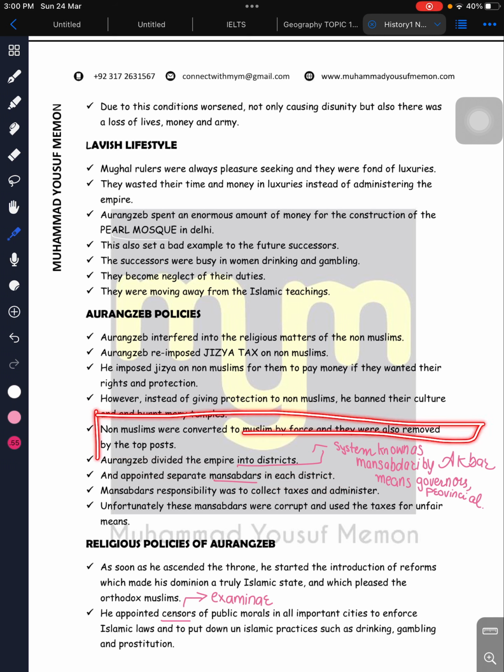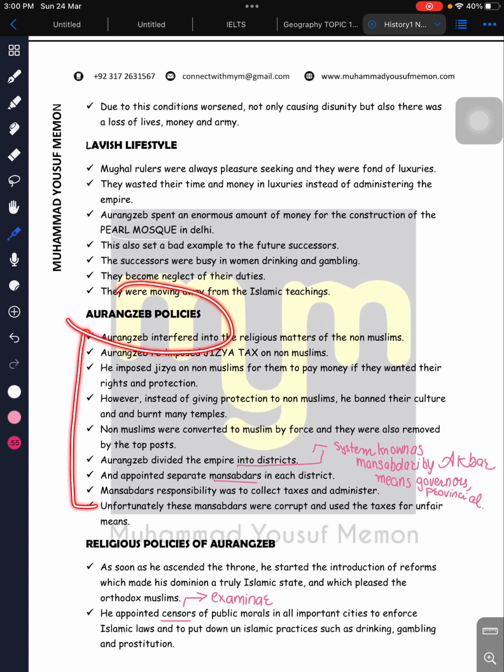Non-Muslims were actually converted into Muslims forcefully. They were also removed from the top posts and so on. So there were some policies like these.